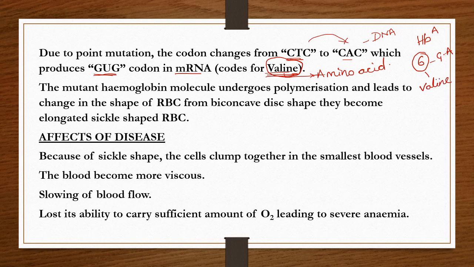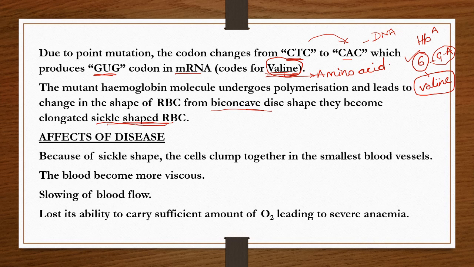Due to this change of glutamic acid into valine, the red blood cells, normally biconcave disc shaped, become sickle shaped.